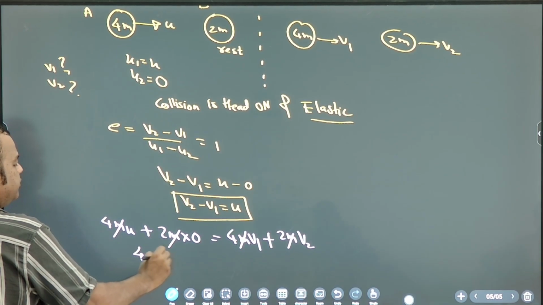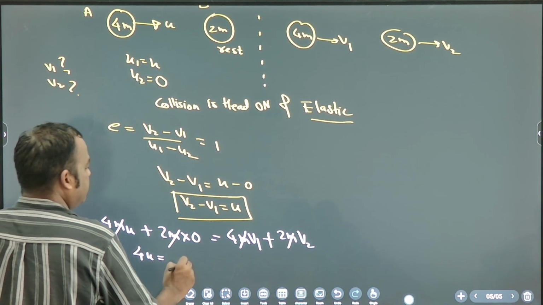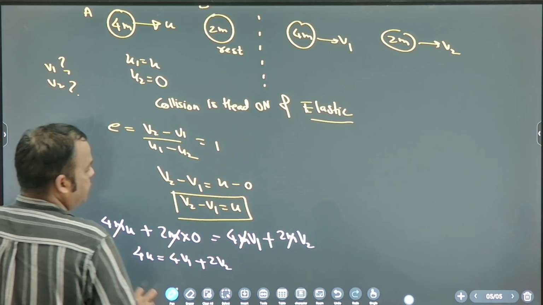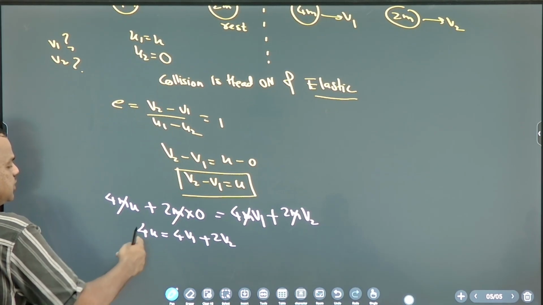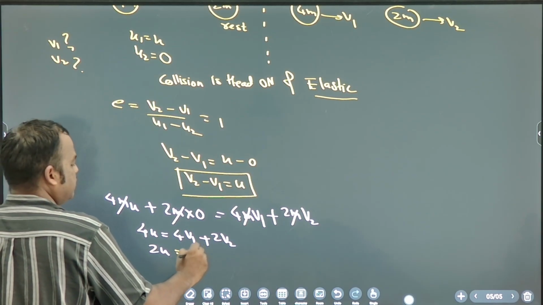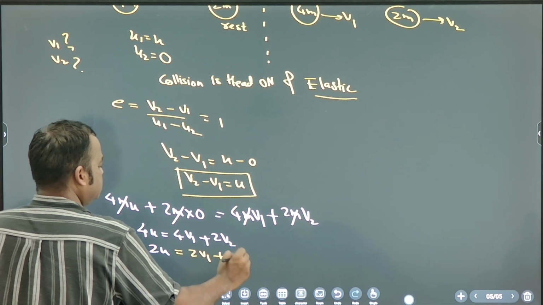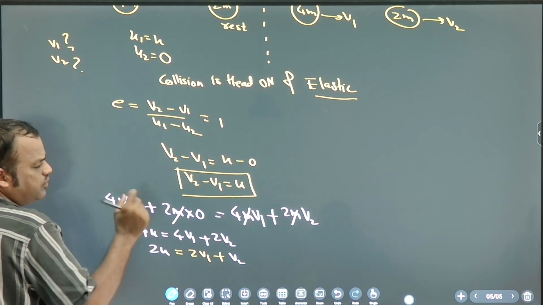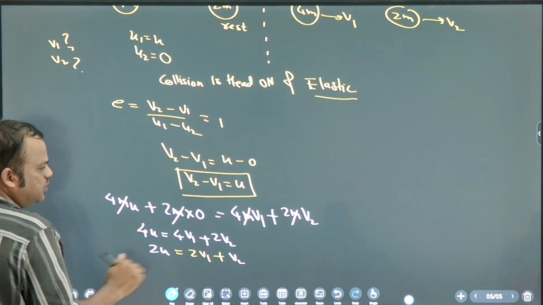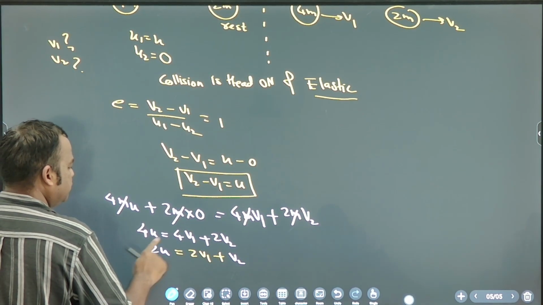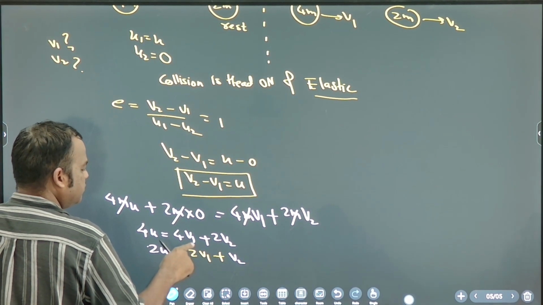So 4u plus 0 is equal to 4v1 plus 2v2. Now divide by 2. So 2u is equal to 2v1 plus v2. This is clear, everyone? Carefully you have to solve. Slowly you solve, no problem, but no silly mistake. Okay? I divide by 2, so 2u is equal to 2v1 plus v2.